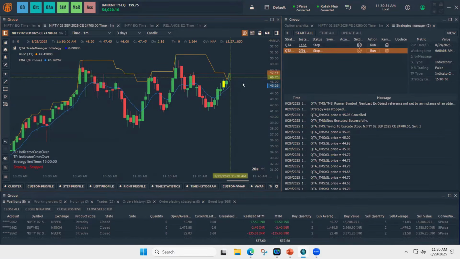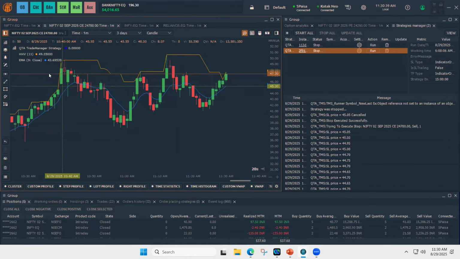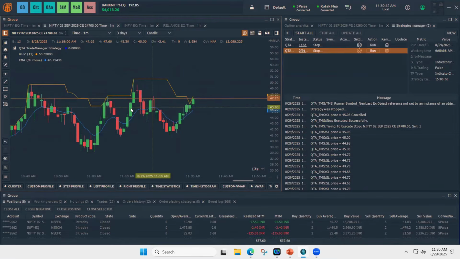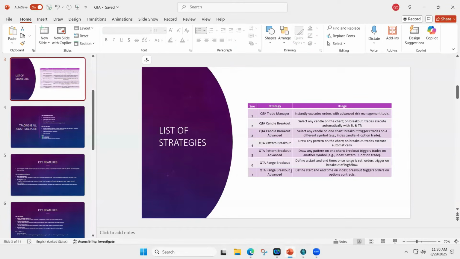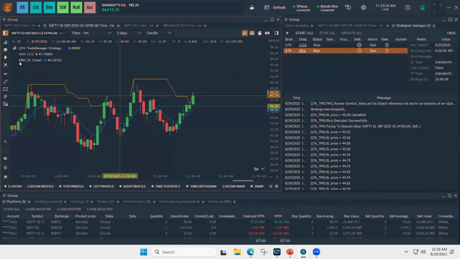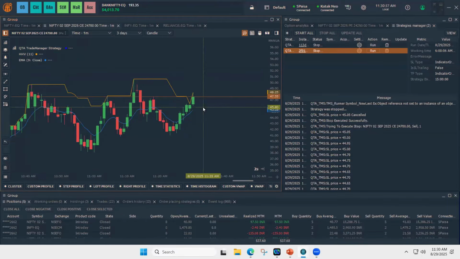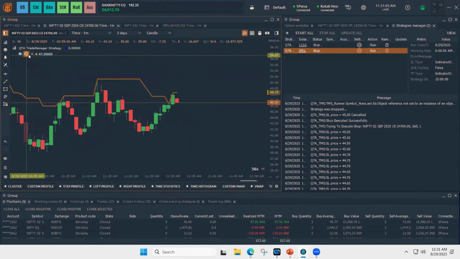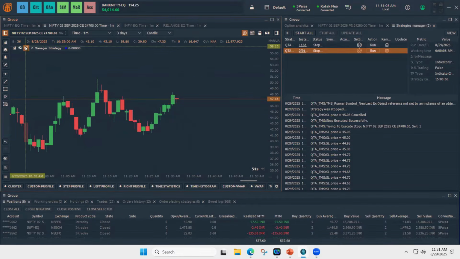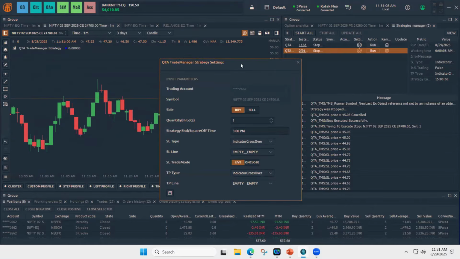So in this case, the TP got hit and the strategy got stopped. To remove it from here, I will just again press Alt and left click. So this is how the indicator SL and TP work across all the strategies. For all these 7 strategies, this is how the indicator SL and TP work. You can explore a number of indicators and plot and see how the execution happens. So for now, I'll just remove the indicator based, and now we'll go with the other options.